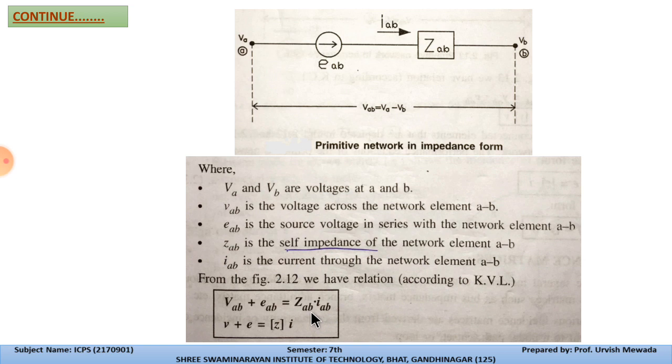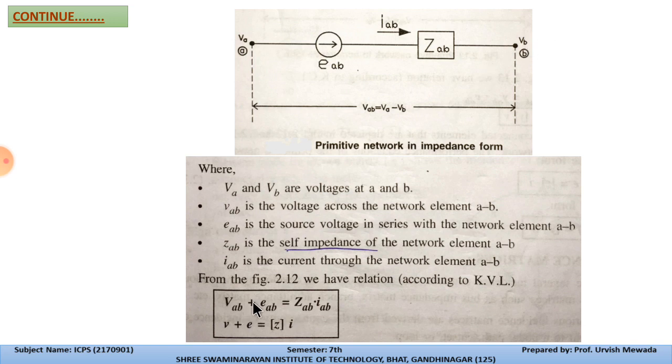Now we have two voltage sources over here, one is VAB and the second one is EAB. So both are added, VAB plus EAB. Now Z is equal to V upon I. So this is the V, and I is IAB. So when you write the equation, Z is equal to V upon I, and V is the voltage across VA and VB, plus the additional source which is applied between VA and VB.